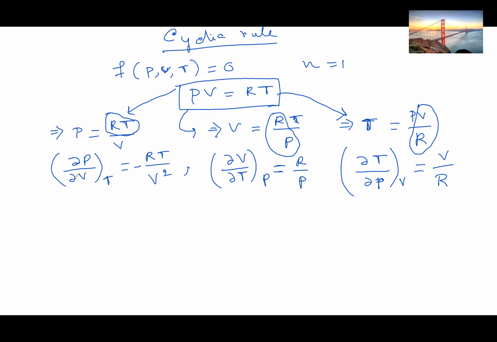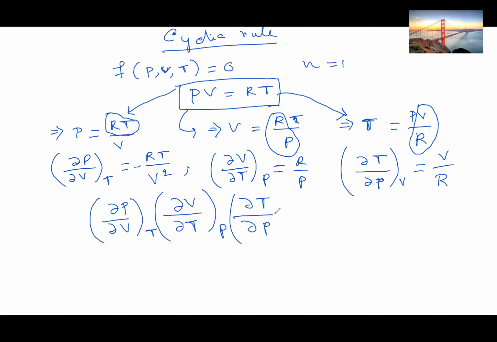Okay, so if we multiply all of them, del P del V at T, del V del T at P, into del T del P at V, this will be equal to minus RT by V square, into R by P, into V by R. So it equals minus RT by PV.